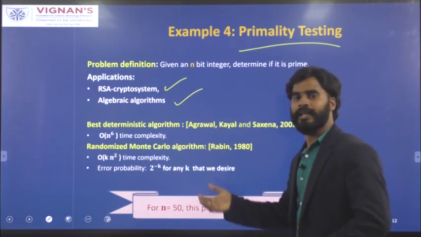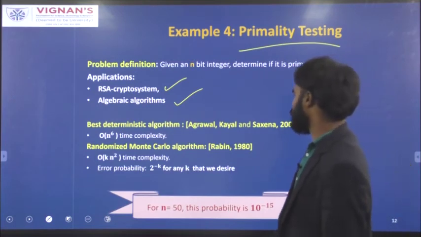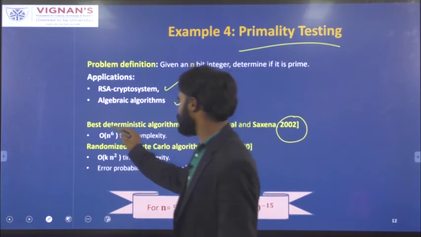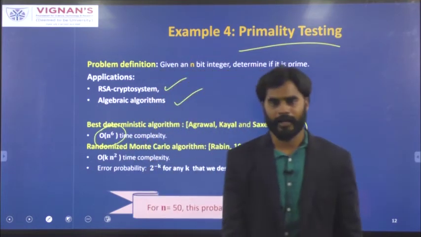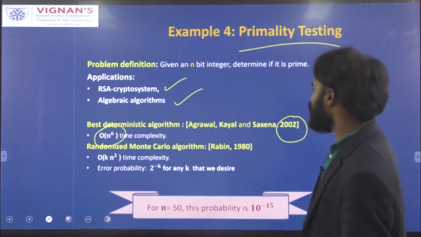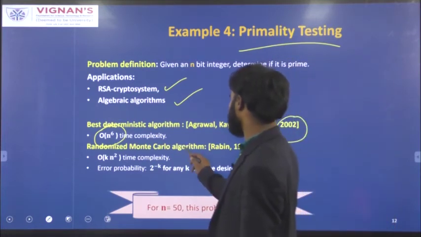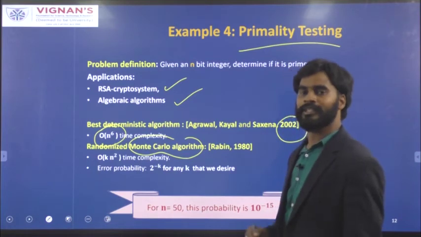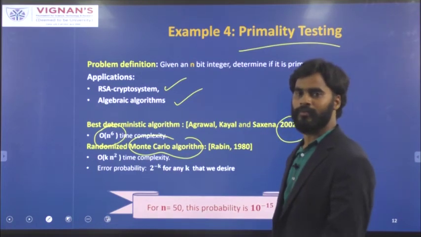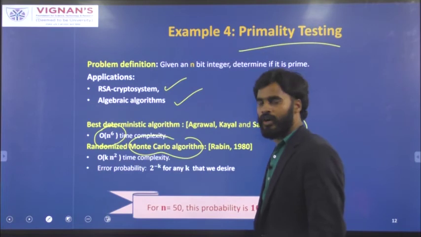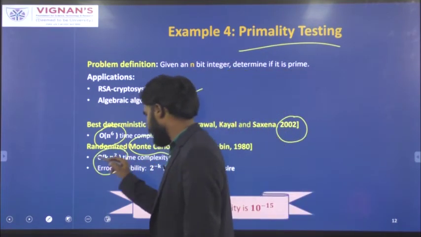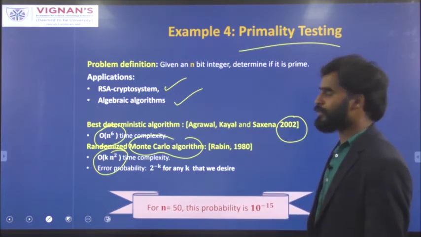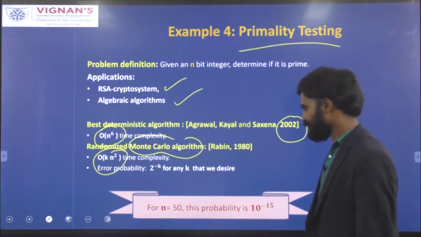For this one, there is a deterministic algorithm proposed by Agarwal in 2002, which will take order of n power 6 time complexity. You can solve this problem by using the randomized Monte Carlo algorithm again, and the time you need is order of k n square, which is much better than the deterministic algorithm proposed by Agarwal, Kayal and Saxena in 2002.